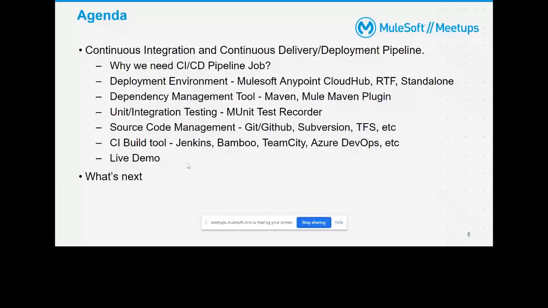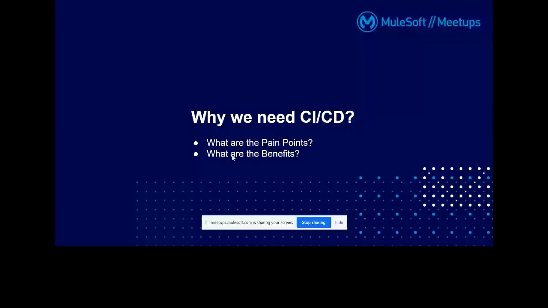Okay, so let's start with why we need CI/CD. We'll talk about pain points first, and then we'll talk about benefits. Then we'll justify why we need CI/CD. I'll take one example where we're talking about the waiting time.